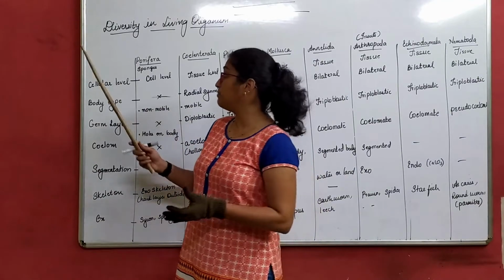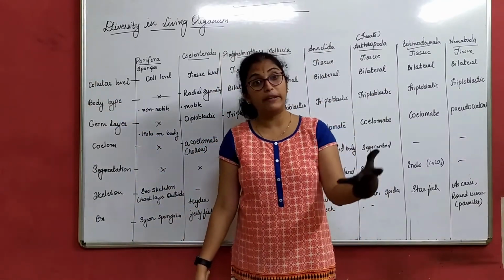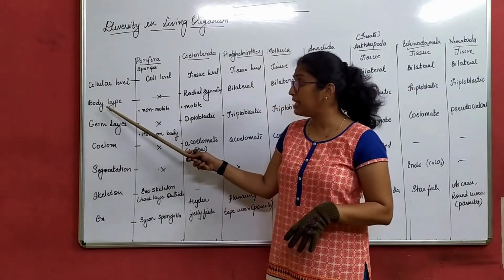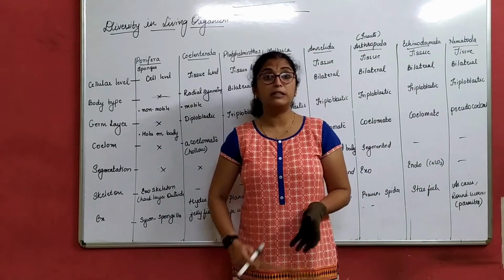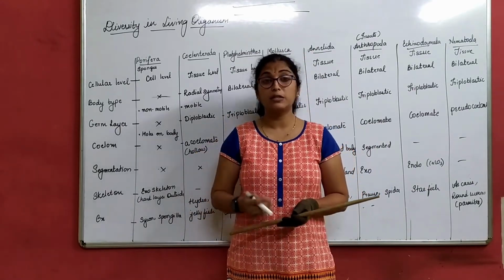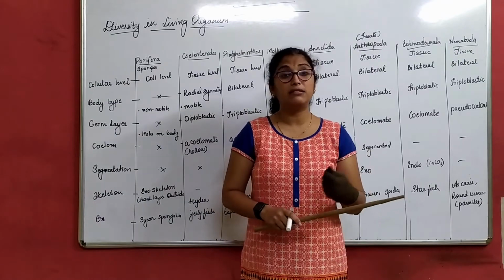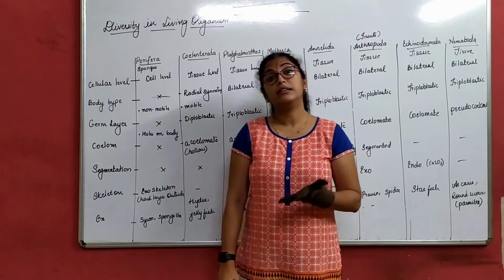So we classify them based on their cellular level organization or tissue level organization, their body type, germ layer. When we talked about germ layer, it has 3 layers or only 2 layers. If it is 3 layers, then it is triploblastic, and if it has 2 layers, then it is diploblastic.